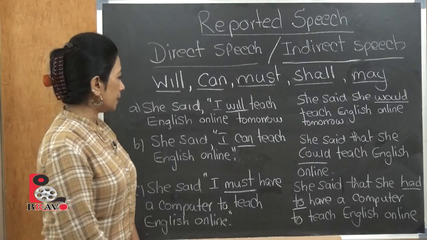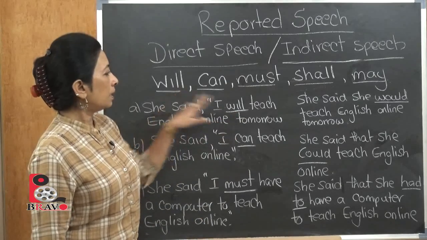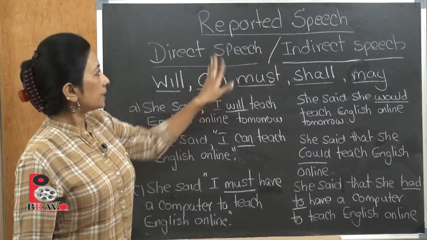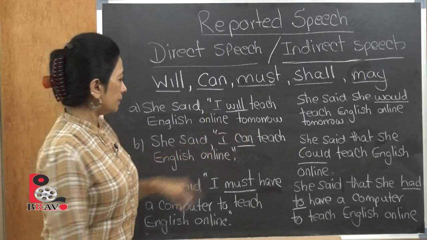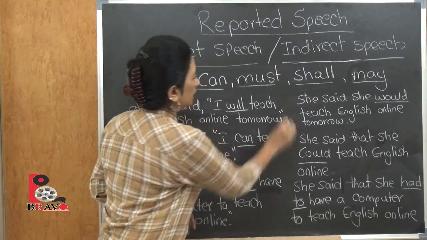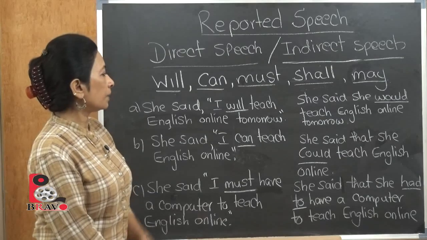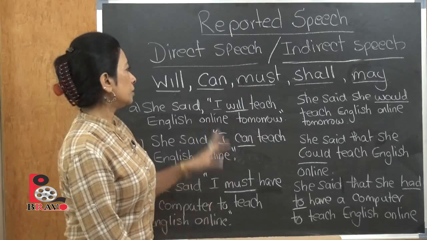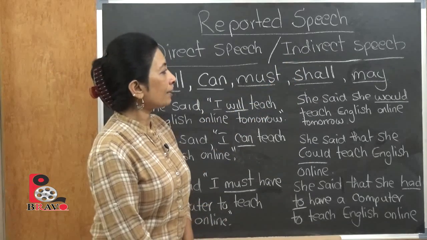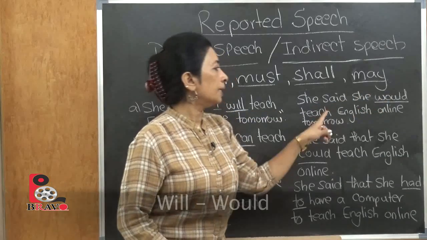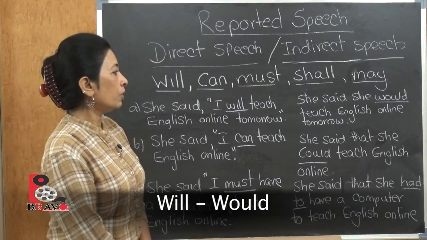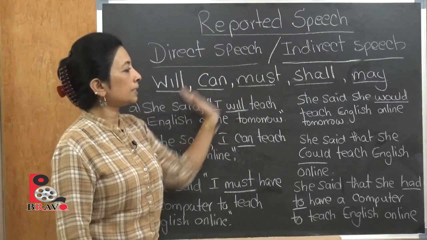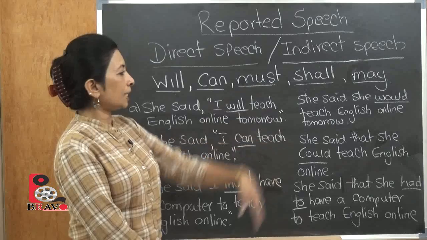The first one: she said, "I will teach English online tomorrow." Now this is direct speech, so obviously, sorry, I made a mistake here. It's within the quotation marks because it's direct speech and it's said directly: "I will teach." So here how it becomes indirect speech will be: she said she would teach English online tomorrow. So the will has changed to would. From the direct speech to indirect, the tense has changed. So in the verb, the tense has changed here.